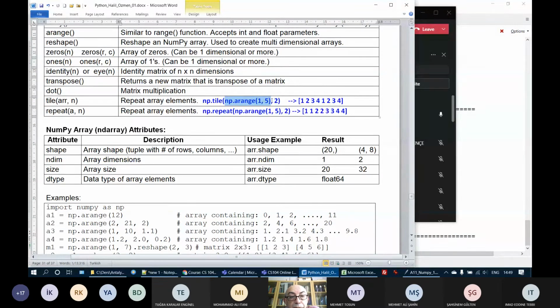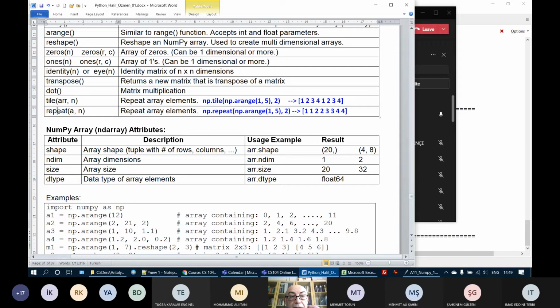So when I have an array here and a number as the second parameter, it will repeat the elements of the first parameter the number of times given here. Since it is 2, 1, 2, 3, 4 and 1, 2, 3, 4 are repeated. Okay, this is the tile method. It requires an array and a number.